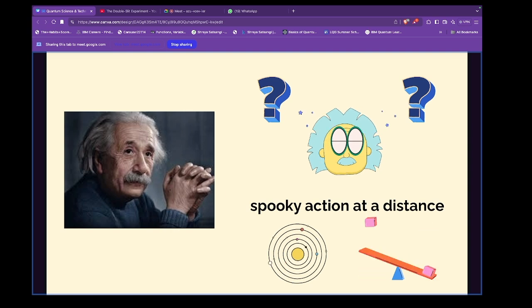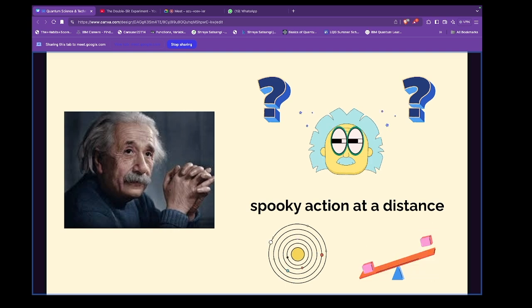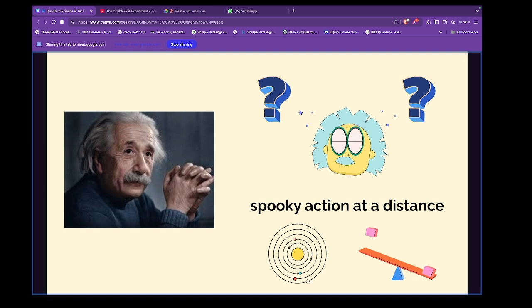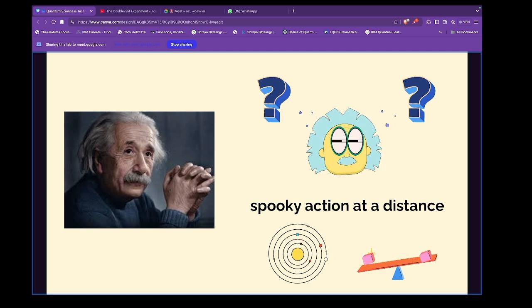Honestly, Einstein was not in favor of quantum mechanics. He was always questioning how it could be possible. No, quantum mechanics cannot exist. But later, many big scientists came together at a very famous conference called the Solvay Conference, and they finally decided that quantum mechanics is a legit science. It's not a pseudoscience. It's not imaginary. It is happening at a tiny scale. He called this phenomenon spooky action at a distance.